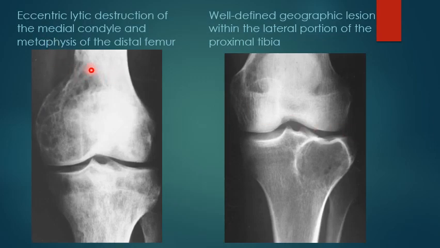Here is an eccentrically located lytic destructive lesion involving the medial condyle of the metaphysis of the distal femur. And there is another lesion over here which is a well-defined geographic lesion within the lateral portion of the proximal tibia.